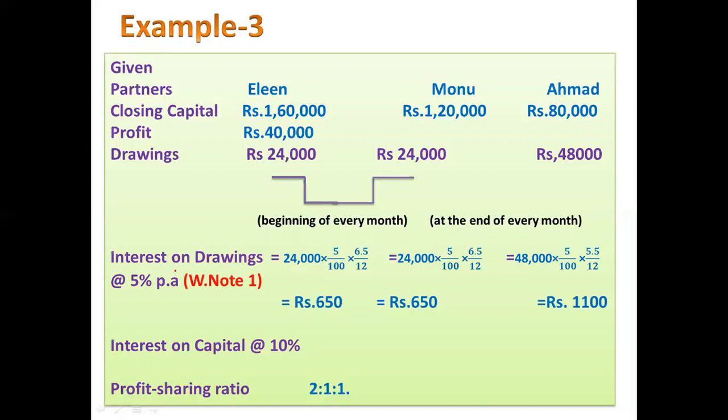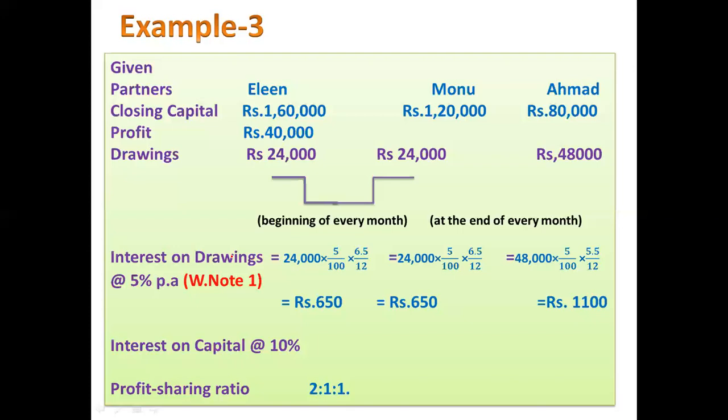So we'll calculate interest on drawing because it has been omitted to be charged. Now you must have remembered in the adjustment of interest on drawing, we told you whenever interest on drawing is to be charged, the time period has to be considered. So when a regular withdrawal is being made by a partner out of the firm, at that time we will charge interest on an average period method.